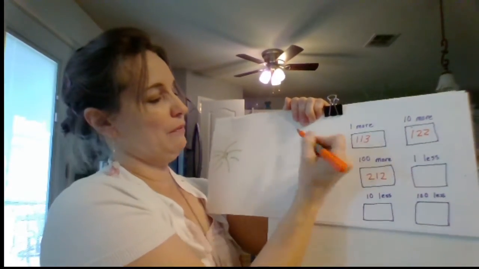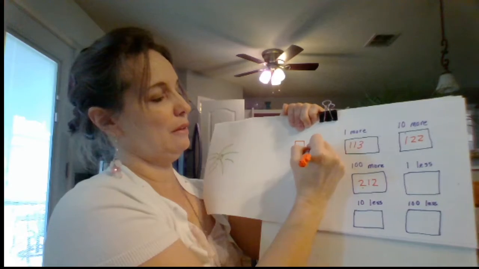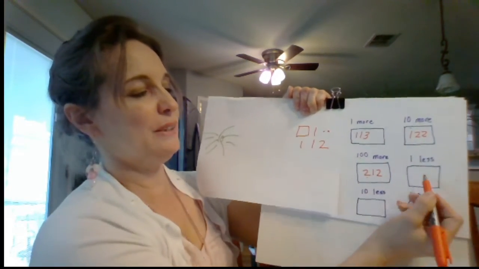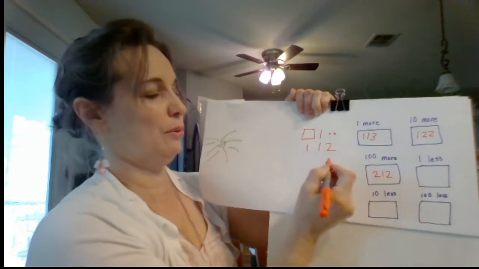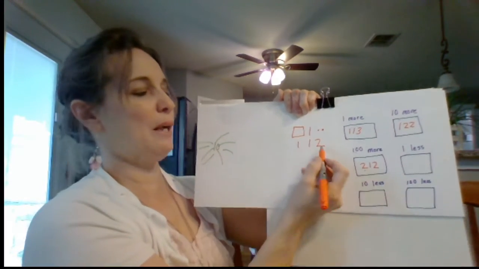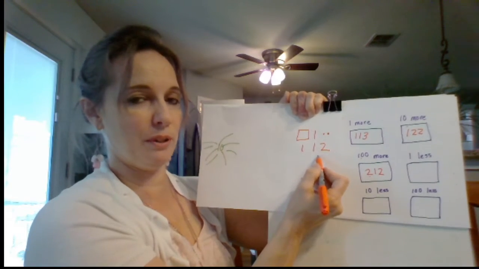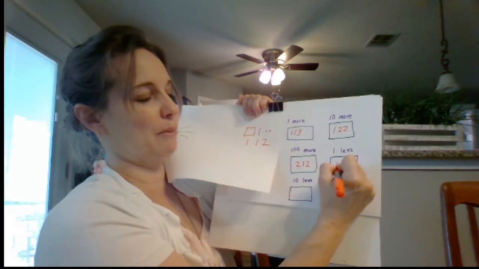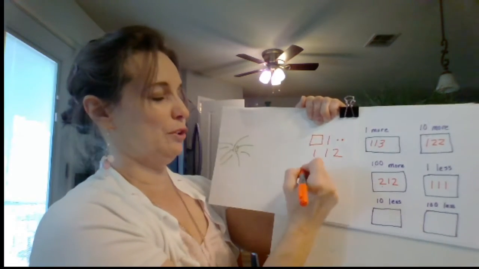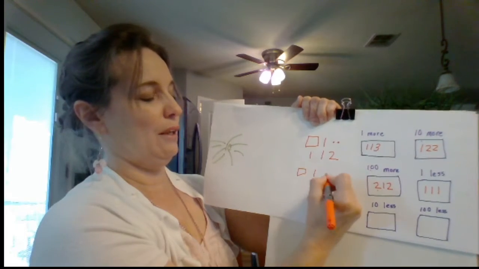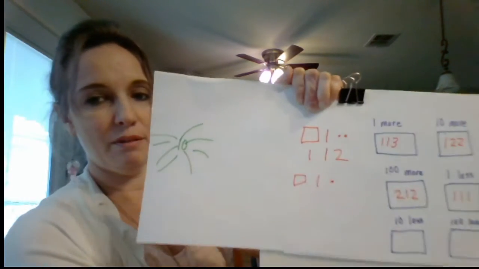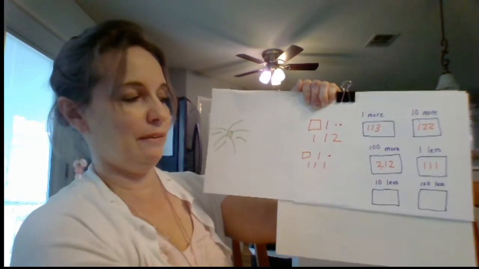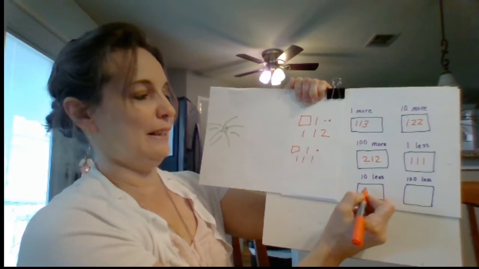So the one we had at first was 112. This one says go down 1 less. So if you were on a number line and you backed up 1 spot in front of 112, what would it be? 110, 111, 112. 1 less would be 111. If you want to draw it out, you can. And just do one little 1, because the other one had 2 ones. Now this one has 1 one. So it's 111.